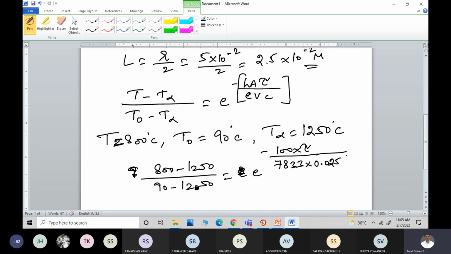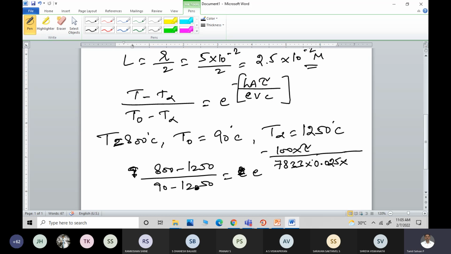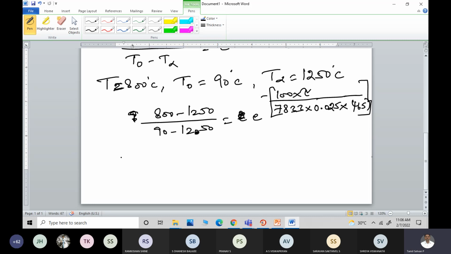And what is the final thing? The C value, specific heat capacity, 465. Am I correct? So now you can find out the time. How many seconds? Take log on both sides and get the value.